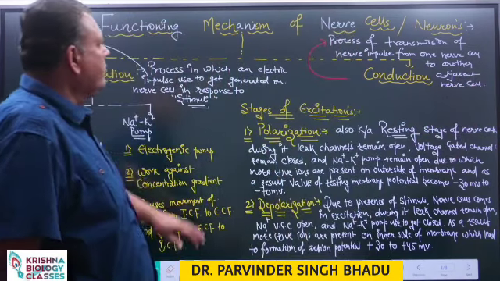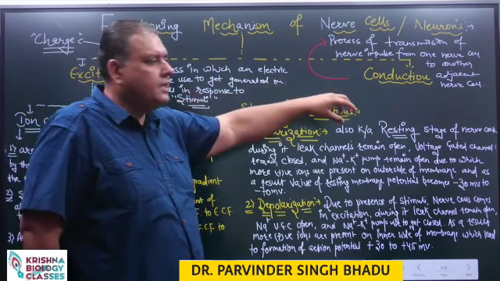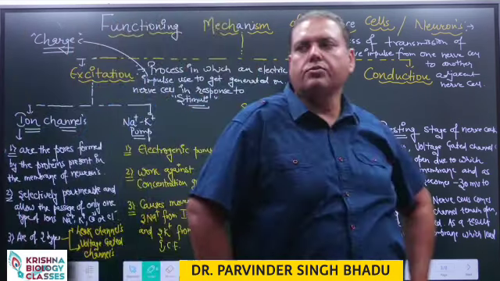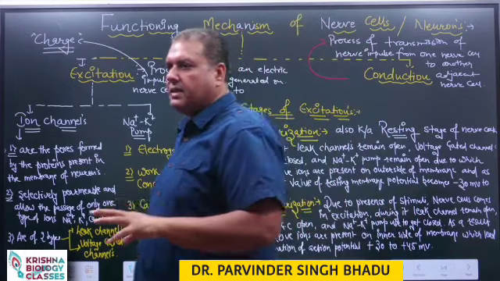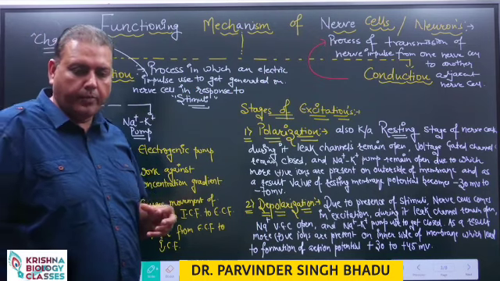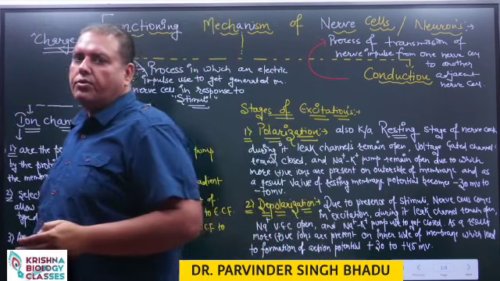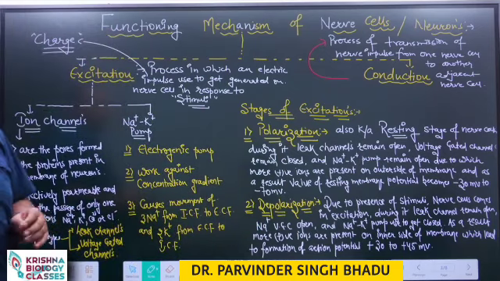Now, we need to discuss how this excitation process takes place and how this conduction process takes place. So, we are discussing the nervous system of the human body. We discussed the components: nerve cells, nerve fibers, supporting cells or neuroglia, ependymal cells and neurosecretory cells.